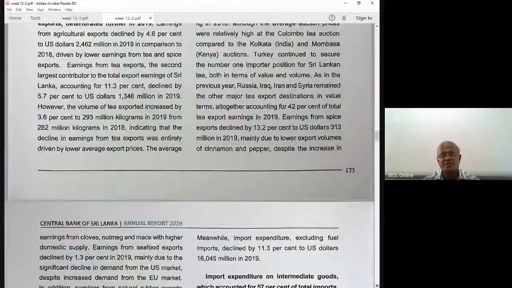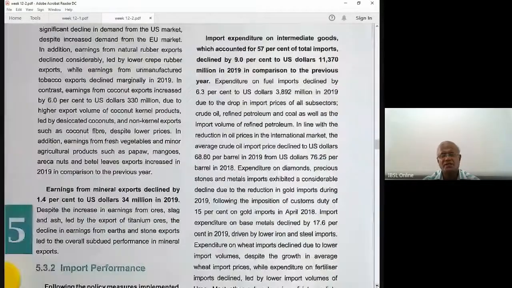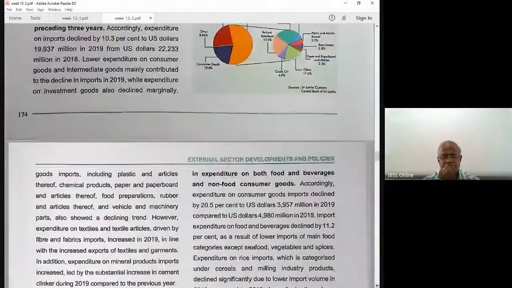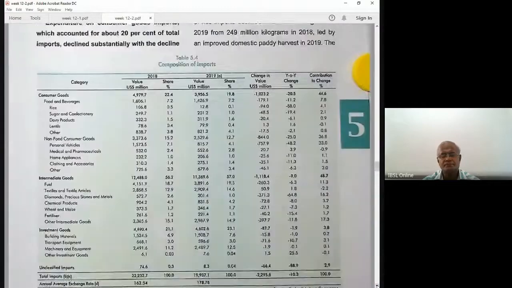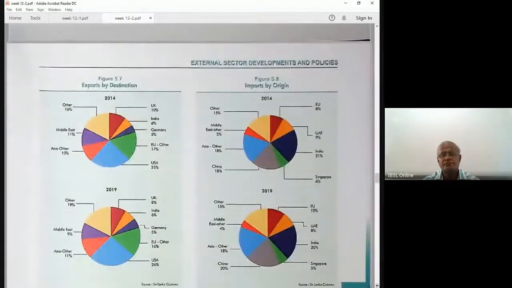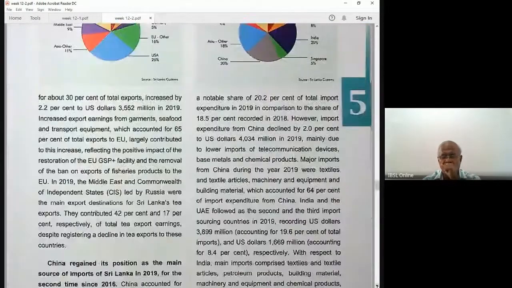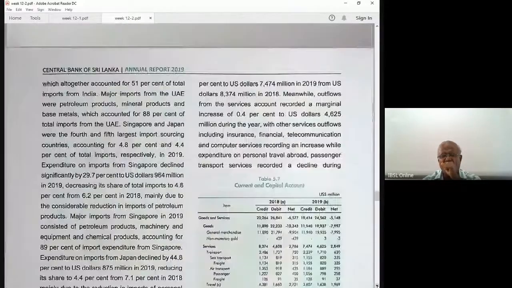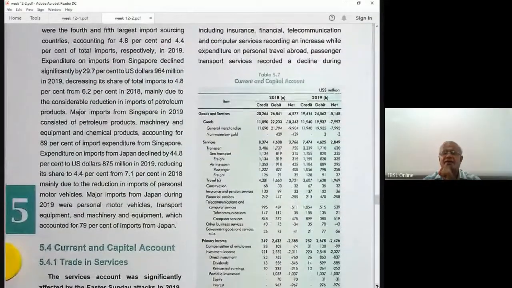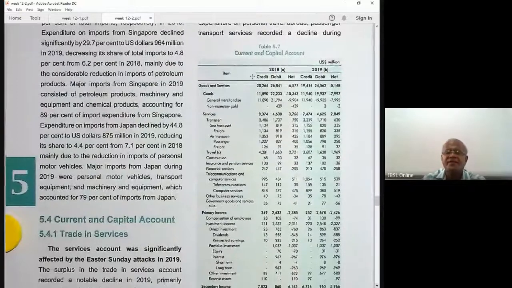I just want to discuss the service account key items. Right, service account, current and capital account. Now this is in debit and credit, right? Debit and credit. You can see the trade account, goods and services account. This is also the trade account.